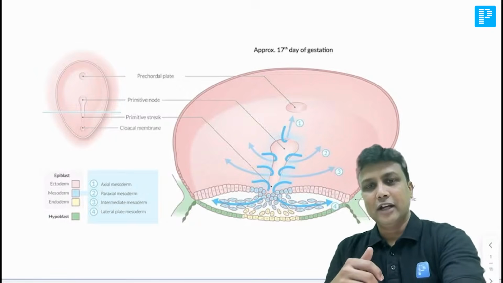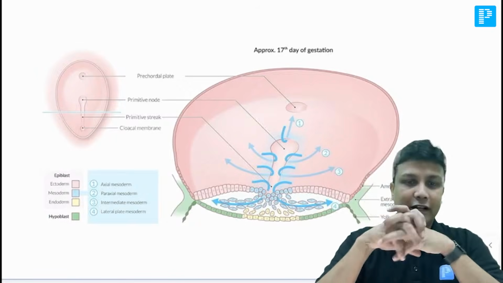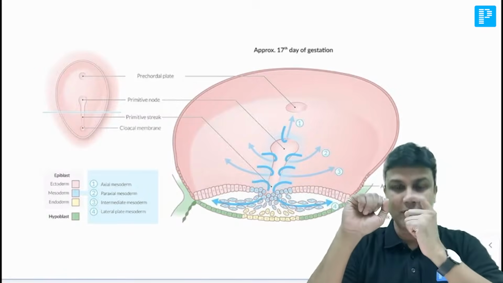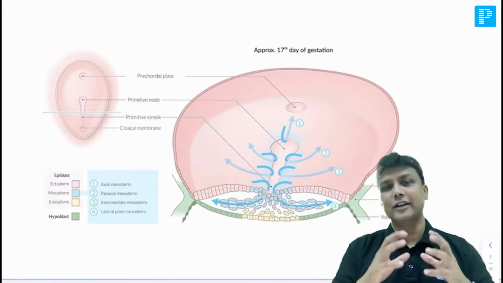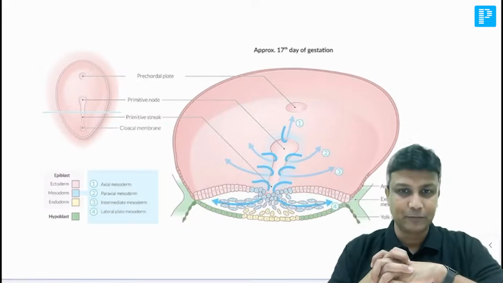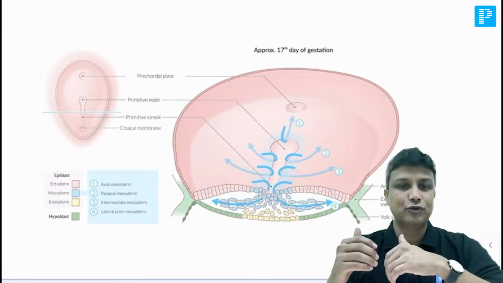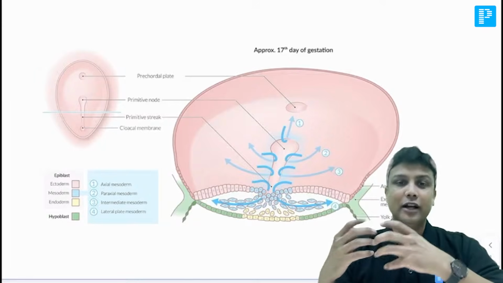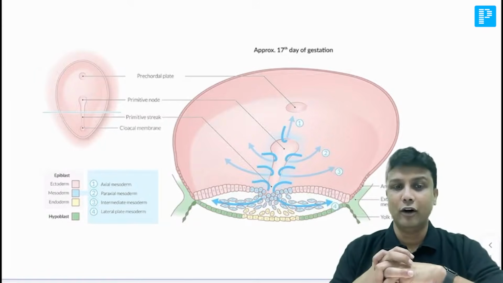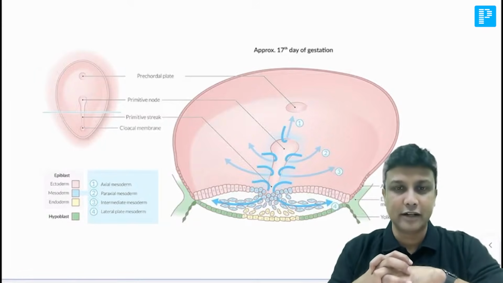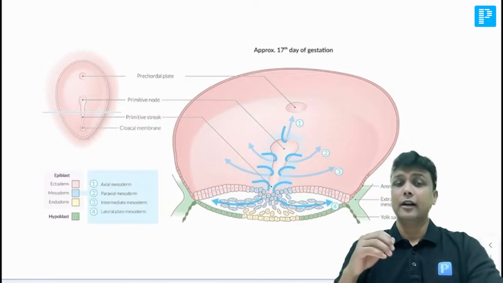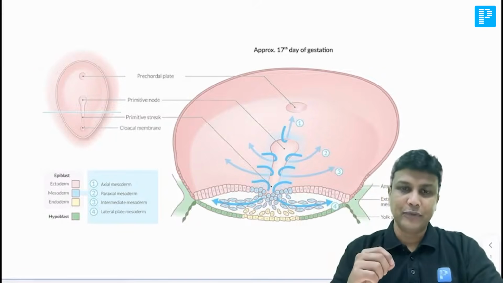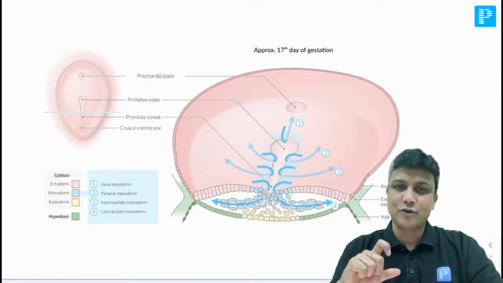Number one, in the very first week, we were having fertilization and implantation. I told you that fertilization will take place on day one. And once the fertilization occurs, the result will be the zygote. And then the zygote will multiply to form the morula, which will have 16 cells. And that morula will further multiply to form the late morula or advanced morula. I told you that there will be 32 cells in that. Now that late morula is going to enter into the uterus from the fallopian tube on day 4. Fourth day it is going to enter there.